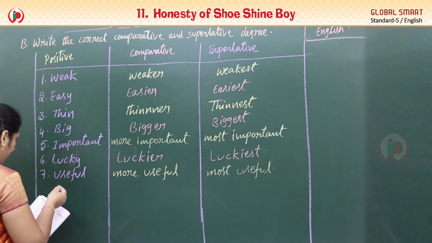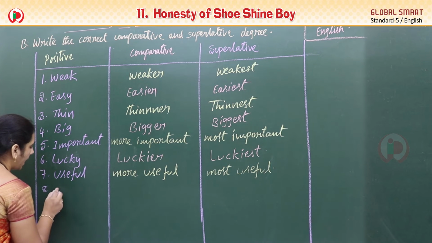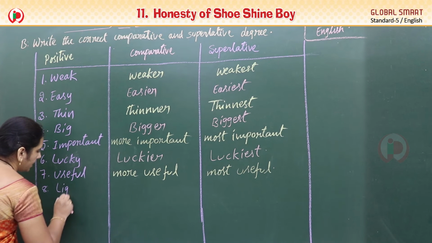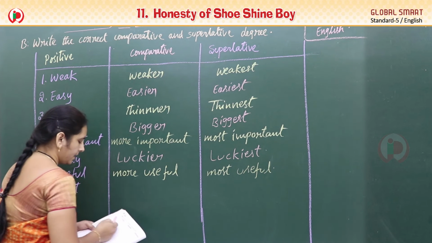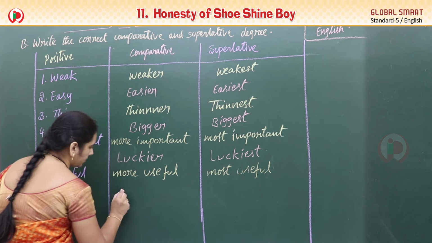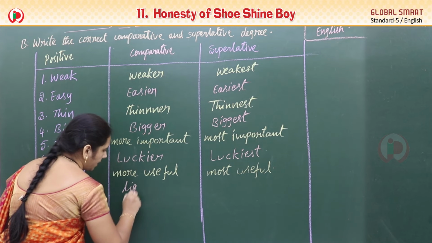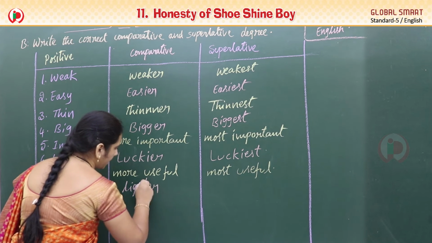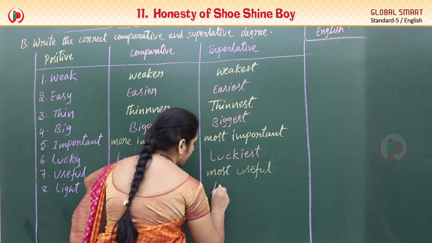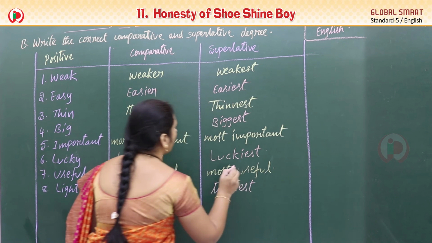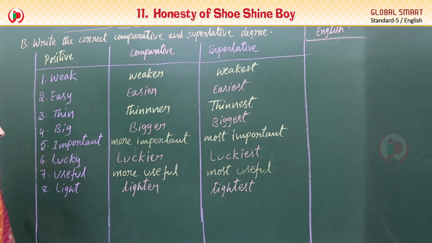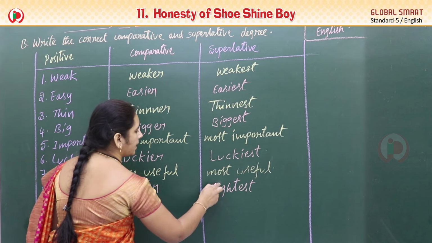And see the next one, eighth one, light. L-I-G-H-T, light. Lighter, L-I-G-H-T-E-R. Lightest, L-I-G-H-T-E-S-T. Light, lighter, lightest.